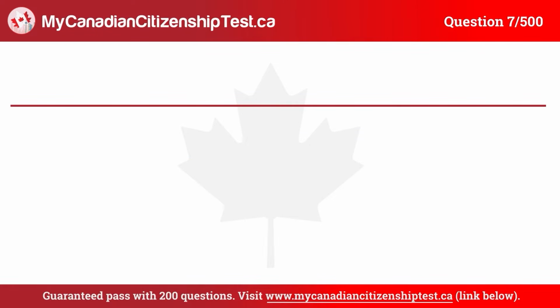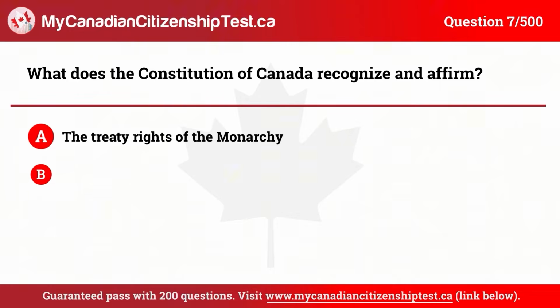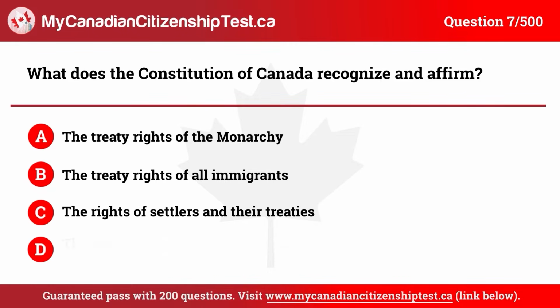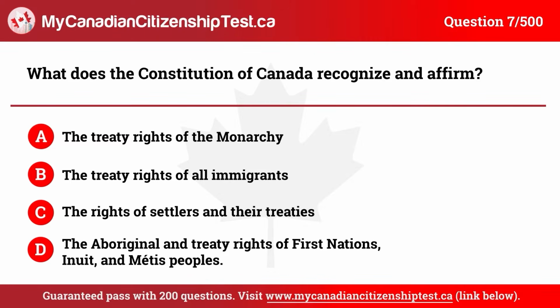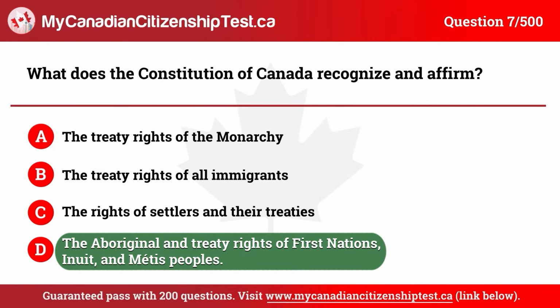Question 7. What does the Constitution of Canada recognize and affirm? A. The treaty rights of the monarchy. B. The treaty rights of all immigrants. C. The rights of settlers and their treaties. D. The Aboriginal and treaty rights of First Nations, Inuit, and Métis peoples. The correct answer is D. The Aboriginal and treaty rights of First Nations, Inuit, and Métis peoples.